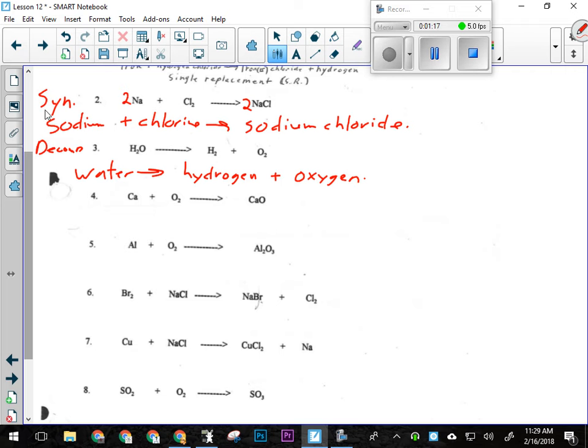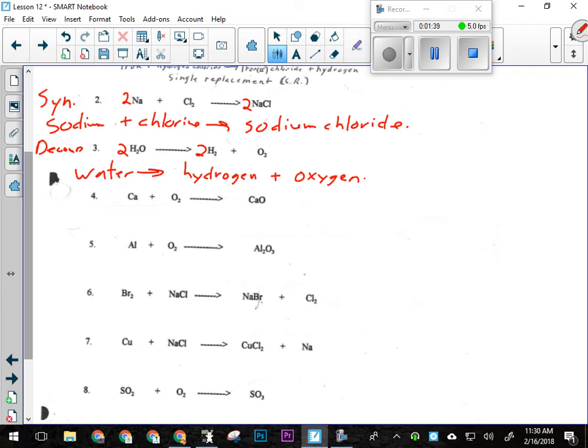All right, then I've got to balance. My hydrogen already looks balanced, but my oxygen is not. There's 2 oxygens over here and only 1 here. So if I put a 2 here, that'll balance my oxygens, but I'll need to put a 2 here to balance my hydrogens. Okay, I would like you guys to do 4 through 8, and then we'll go over those, and then we'll move on from there.